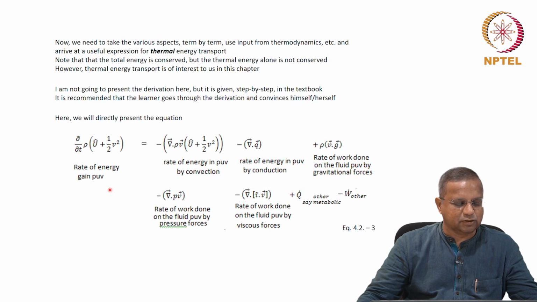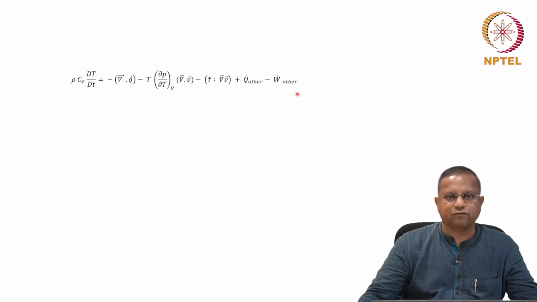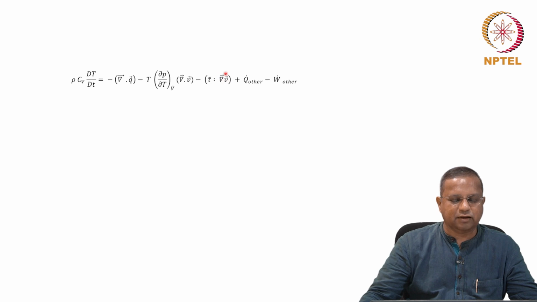Then this equation can be written, in a nice compact form, as rho Cv, substantial derivative of temperature with respect to time, equals minus del dot q minus T (∂P/∂T) at constant V hat, del dot v, minus tau double dot del v. Note, this is a dyadic product. Del is a vector, v is a vector. It's a dyadic product which will result in a second order tensor.